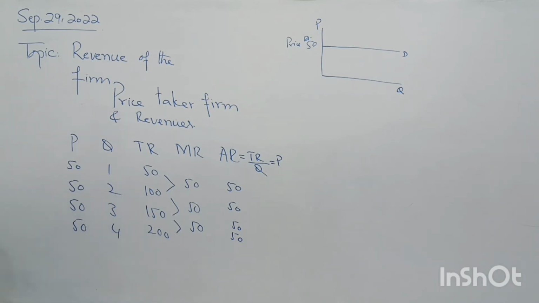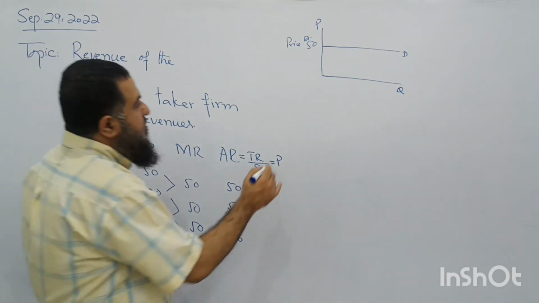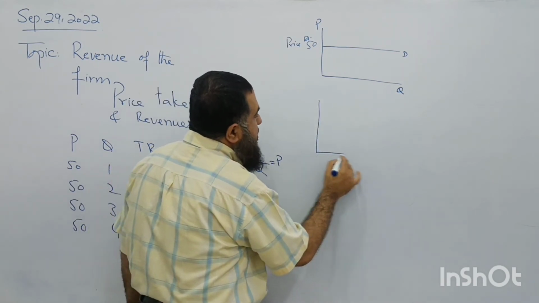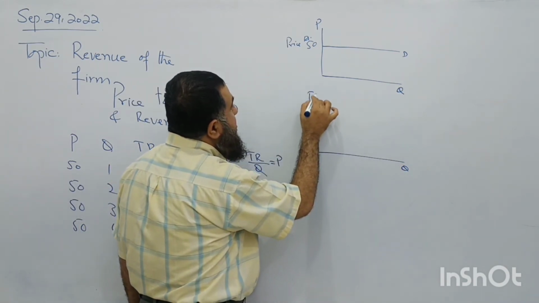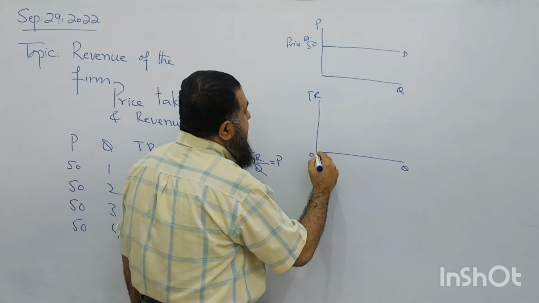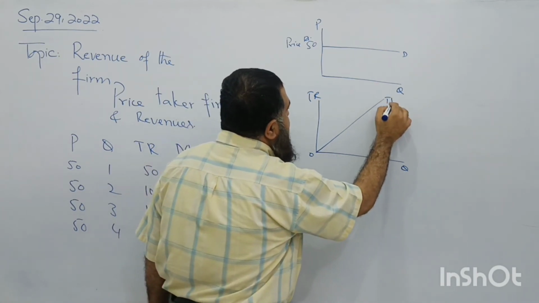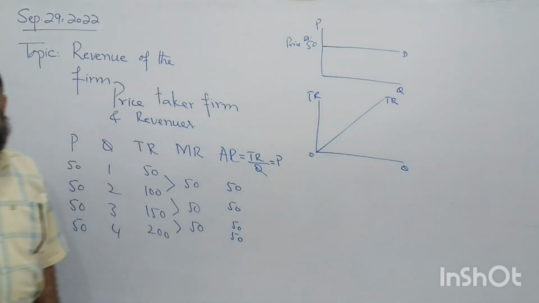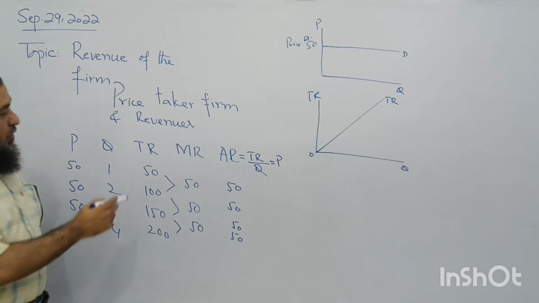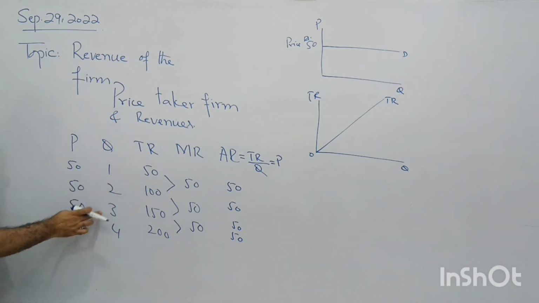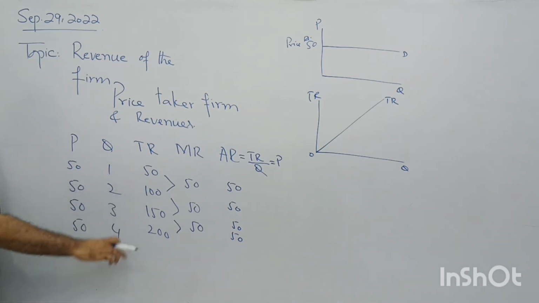Now, if I draw the shape of total revenue, what will it look like? You see over here, it starts from 0 and it has this shape. As quantity sold increases, total revenue is continuously increasing.